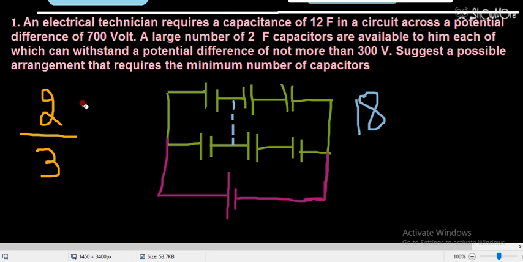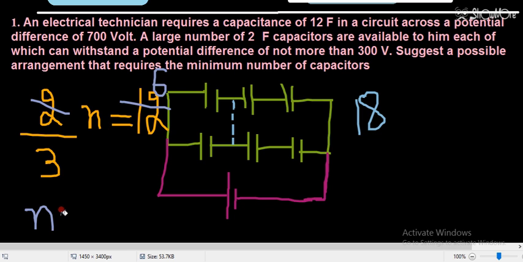So n number of rows will be required, which will give me a capacitance of 12 farad, because in parallel combination the capacitance is added directly. So 2 by 3 into n, where n is the number of rows, is equal to 12. After that this will cancel out, it will be 6, and n will be equal to 6 into 3, which is 18. But 18 is not our right answer.